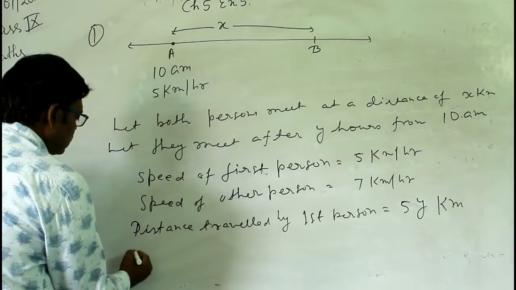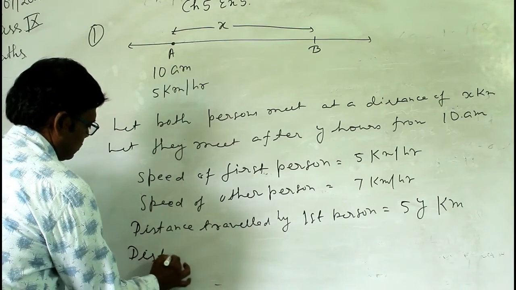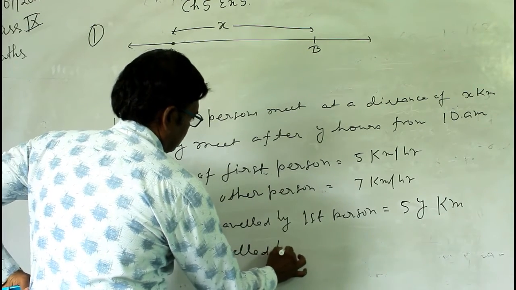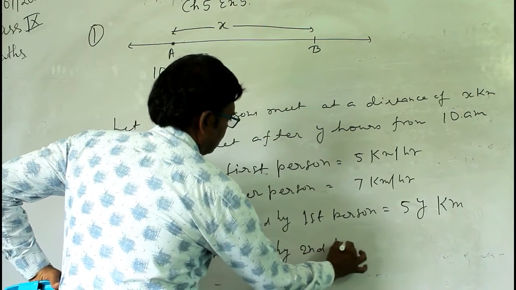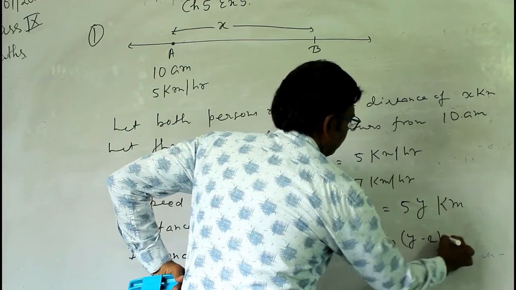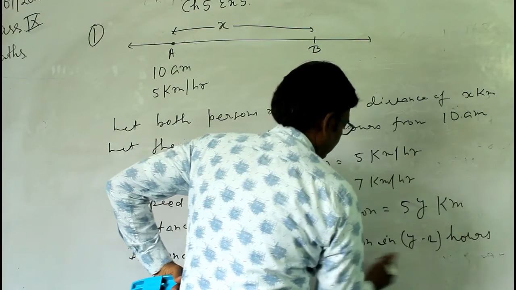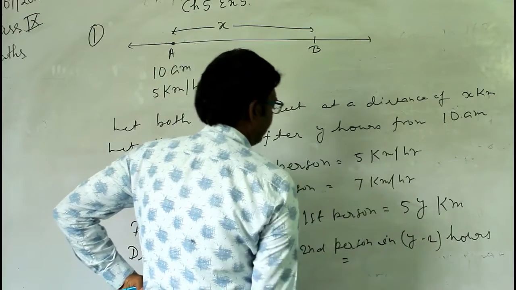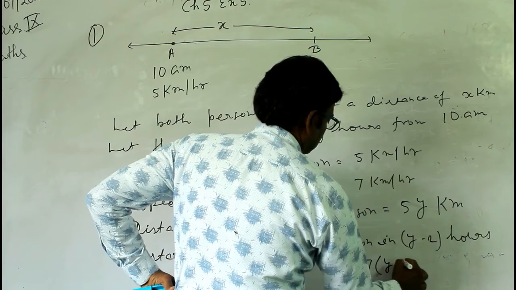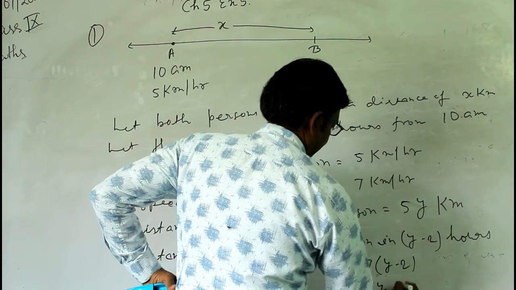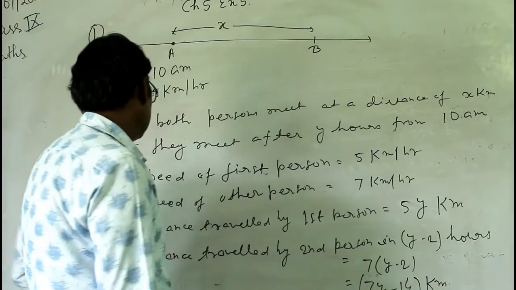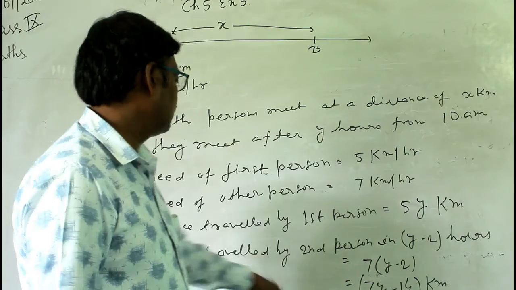So the distance traveled by the second person in y minus 2 hours, note this point, will be equal to speed into time. The speed is 7 km per hour and the time is y minus 2, so 7 into y minus 2, that is 7y minus 14 kilometer. This is the distance covered by the first person and this is the distance covered by the second person.